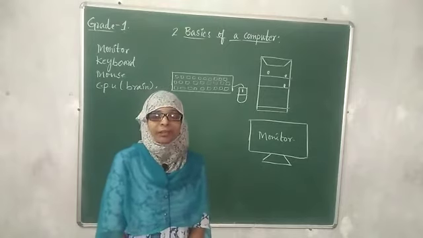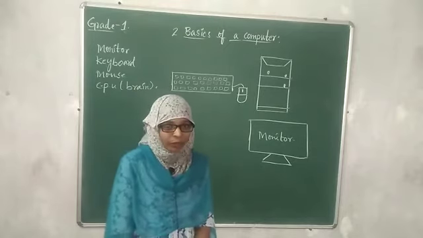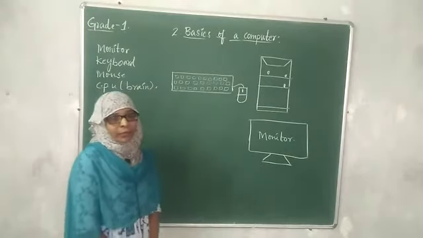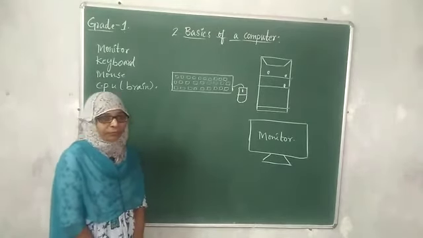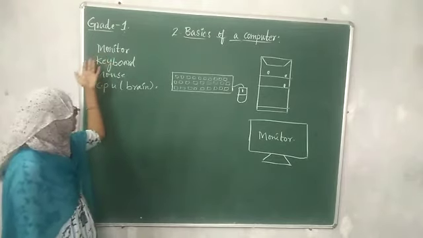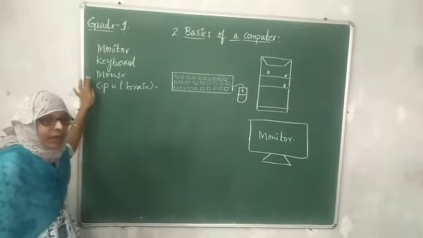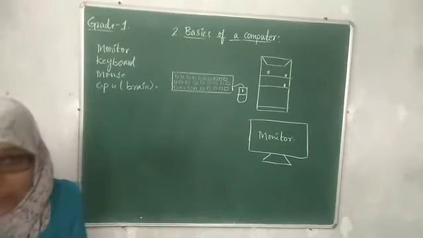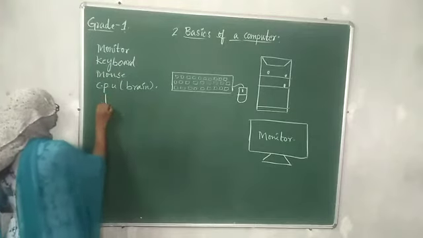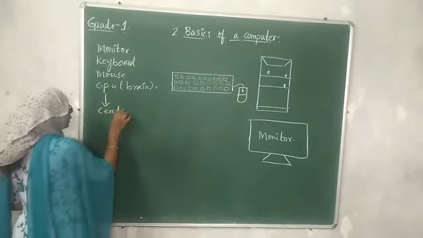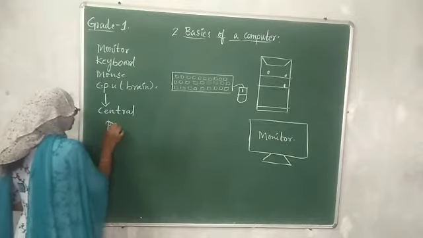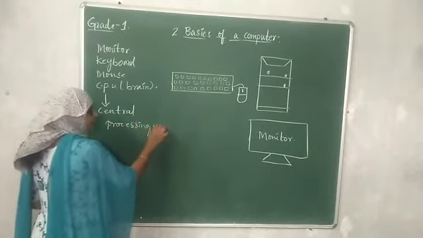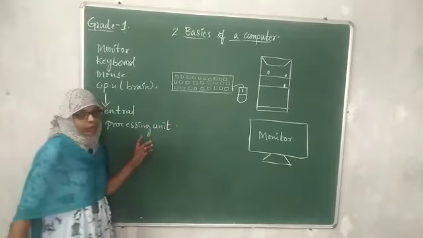So, children, what are the main parts of a computer? I have told you. In the last class, I told you some parts of computer. What are they? Monitor, keyboard, mouse and CPU. CPU means Central Processing Unit. What is this, children? Central Processing Unit.